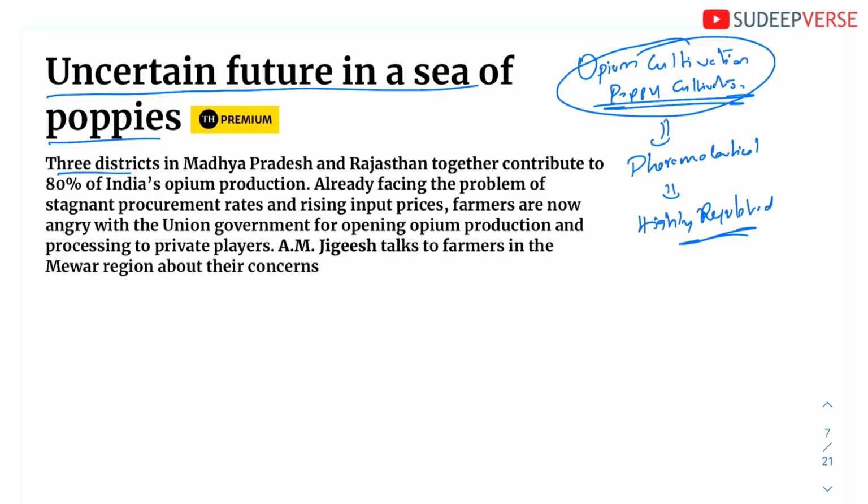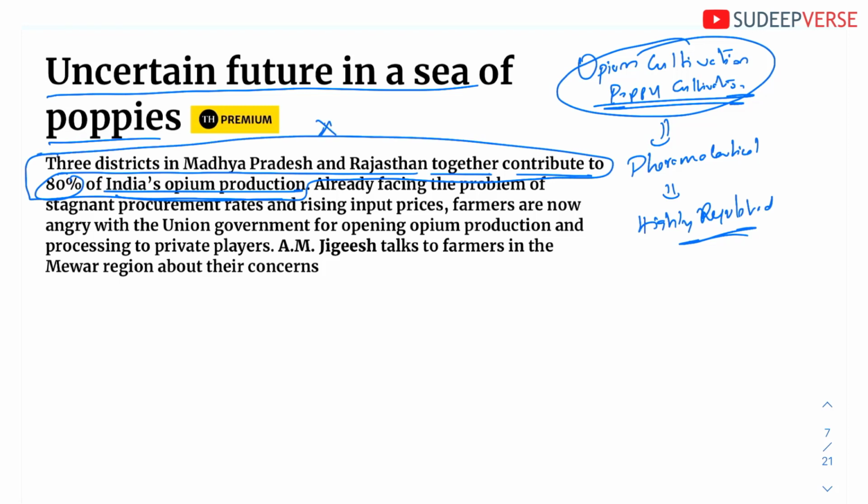Three districts in Madhya Pradesh and Rajasthan together contribute 80% of India's opium production. See, this stat itself will become very important in your prelims exam, and having an inquisitive mindset is also important. The moment you read this statement, you should have the interest to see where these 3 districts are and what they are. That is what is called an inquisitive mindset.